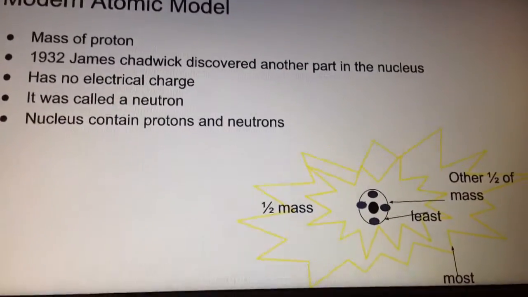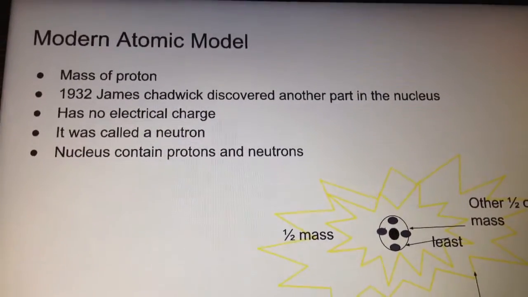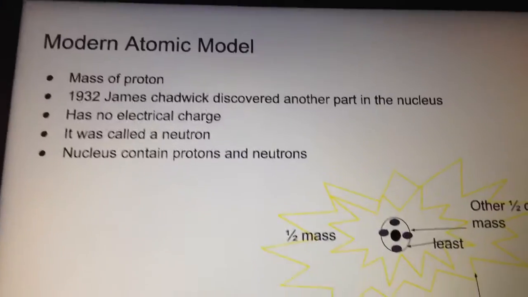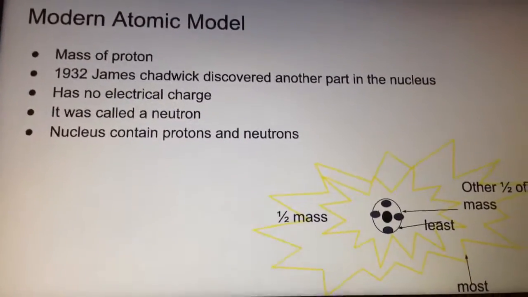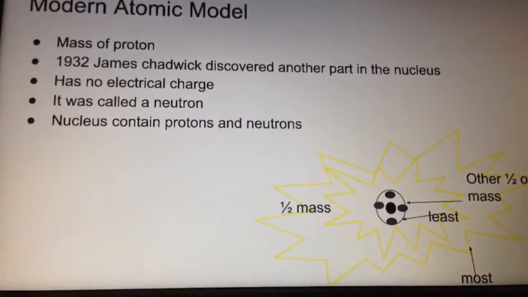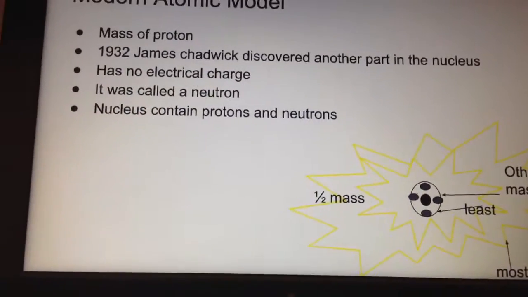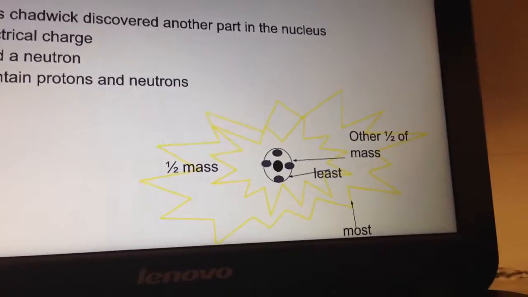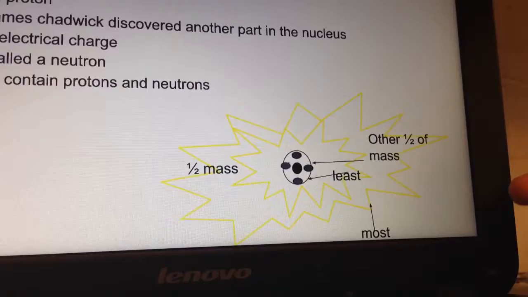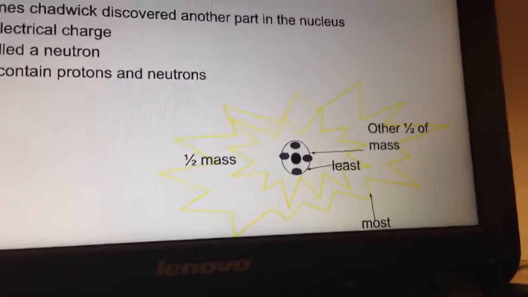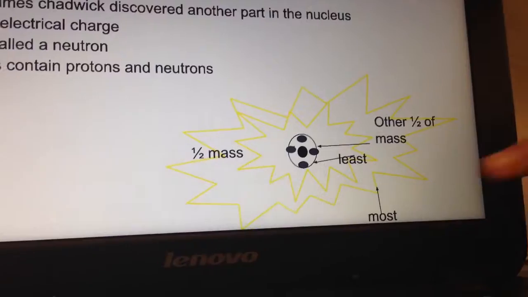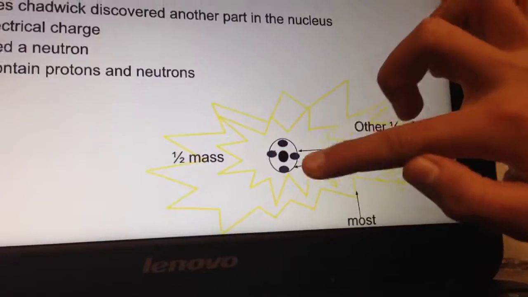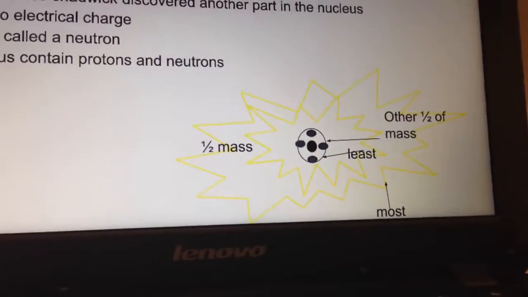Modern atomic model. In 1932, James Chadwick discovered another part in the nucleus. He discovered that it had no electrical charge. It was called the neutron. The nucleus of an atom contains both protons and neutrons. So, in this model, they now found that there's both protons and neutrons. So now we're more modern, as stated, modern atomic model. And again, least is on the inside, most is on the outside, along with the nucleus, protons, and neutrons.